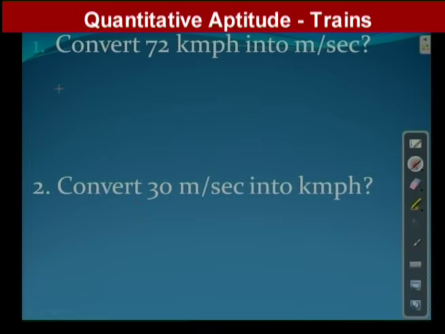Observe here, he has given 72 kilometers per hour. I have to convert kilometer per hour into meter per second, so what do I do? Multiply with 5 by 18. So what will we get here? 18 ones are 18, 4 fives are 20 meters per second. Per second 20 meters means 20 meters distance, and per hour 72 kilometers distance. This is one basic example.